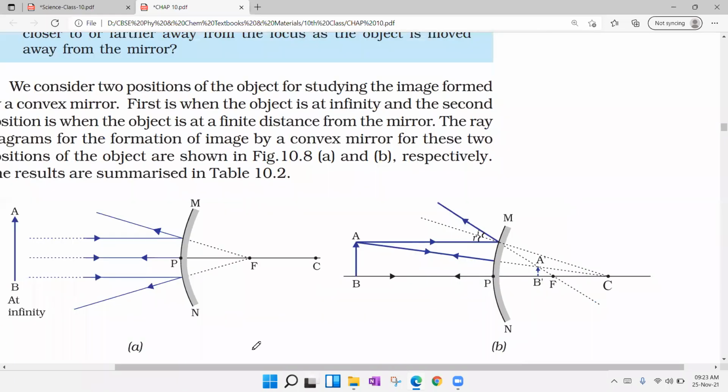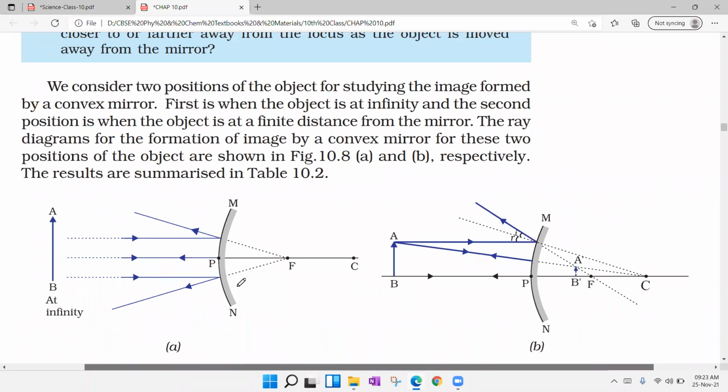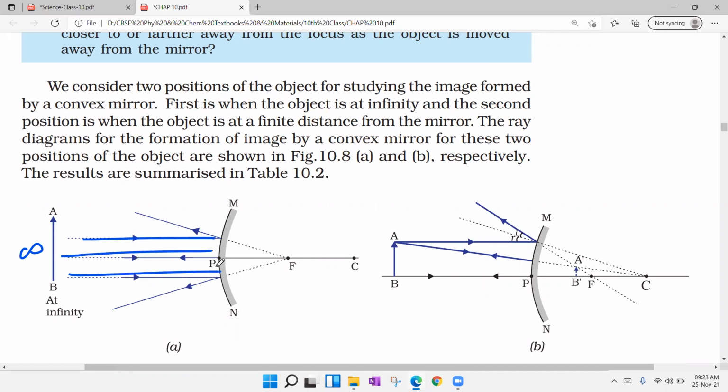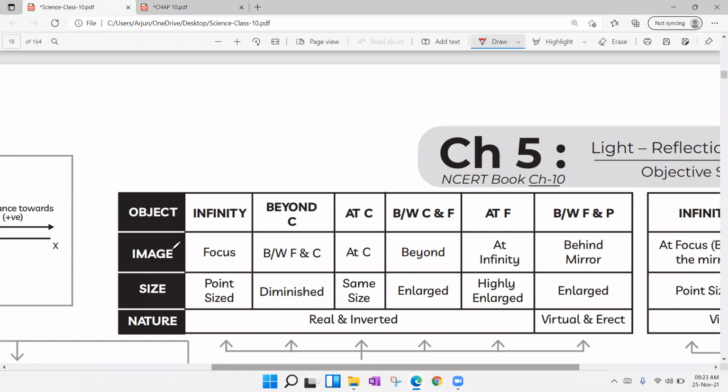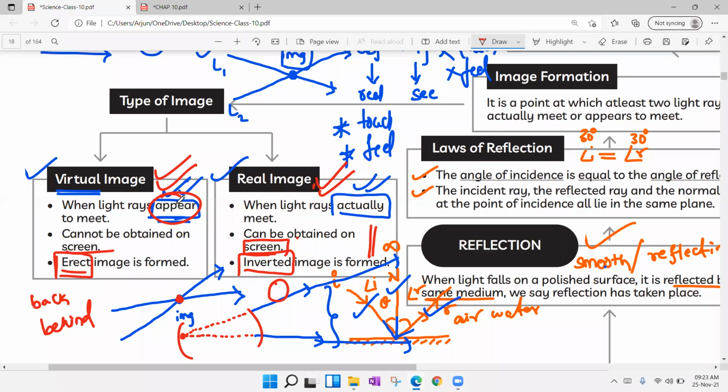The first position is when the object is placed at infinity. When the object is placed at infinity, you can observe the light rays passing parallel to the principal axis. After touching the mirror, those light rays diverge, and the total light rays will be here, imaginary light rays. So here we have discussed 2 types of images, right? Actual way of meeting and appears to meet. Virtual images always appear; real images are always actual.